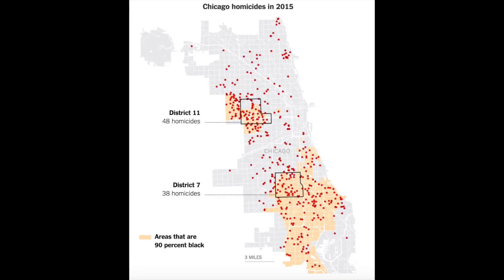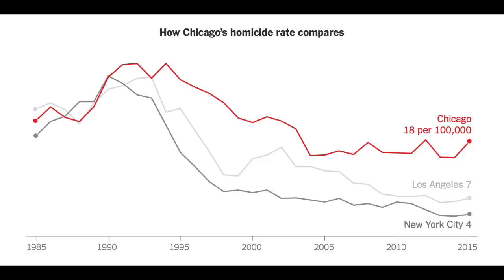Now in this graph, it shows the city of Chicago. In Chicago, homicides were concentrated in highly segregated pockets that predominantly were black. A fifth of Chicago's killings took place in just two police districts on the city's west and south sides. In this graph, it shows how Chicago compares to the top cities with the most rise in homicides. As you can see, in Chicago, the landscape appears to be worsening with killings up more than 45% this year.